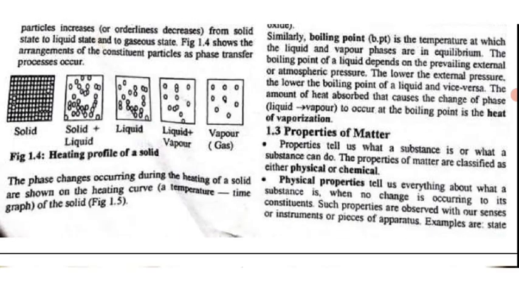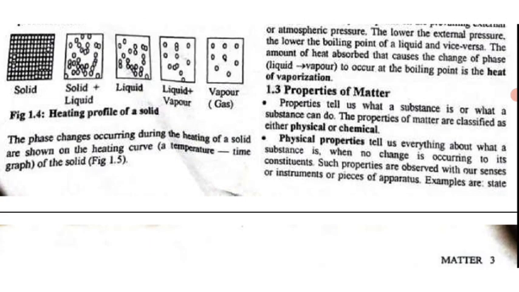Alright, now we have properties of matter. Properties tell us what a substance is or what a substance can do. The properties of matter are classified as either physical or chemical. Physical properties tell us everything about what a substance is when no change is occurring to its constituents. Such properties are observed with our senses or instruments or pieces of apparatus.